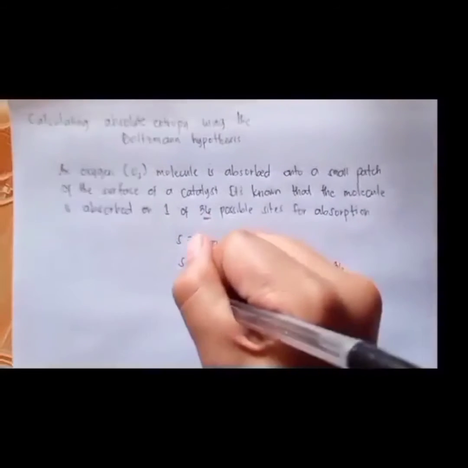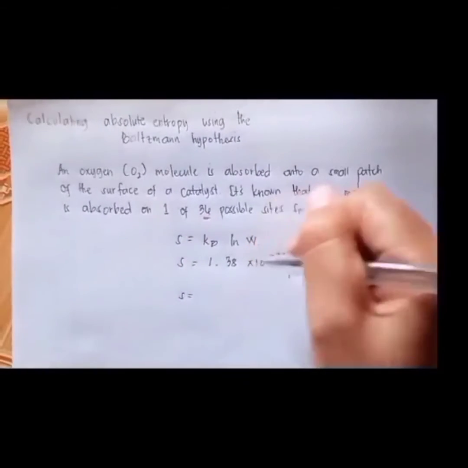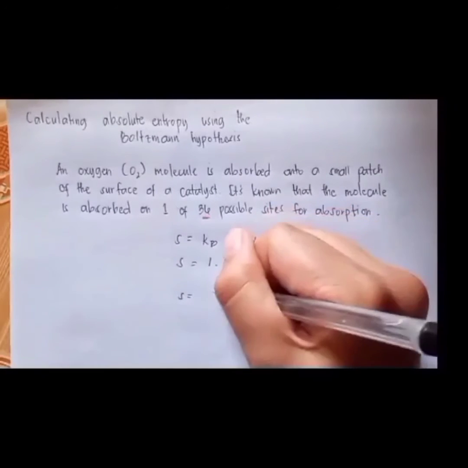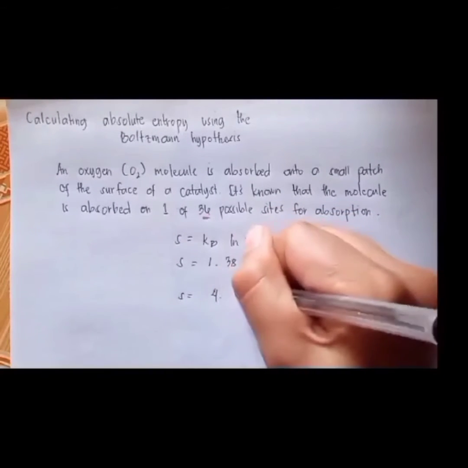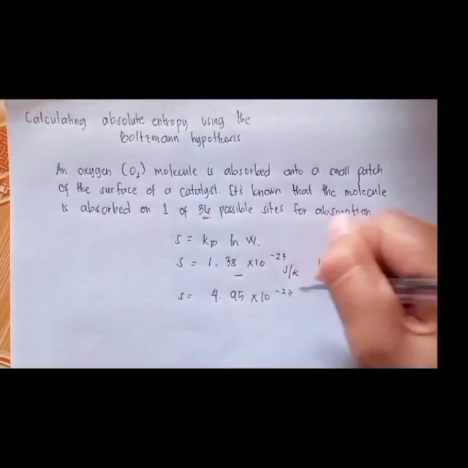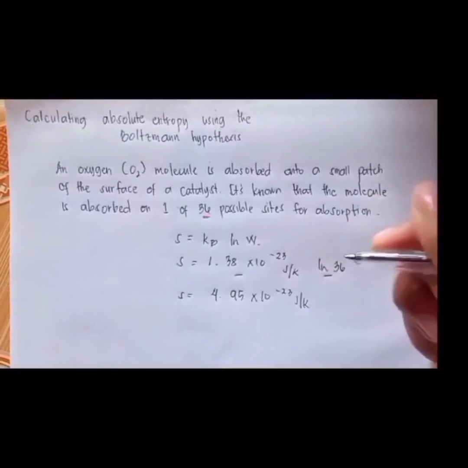So multiplying this by ln 36 gives us S is equal to 4.95 times 10 to the power of negative 23 joules per Kelvin.